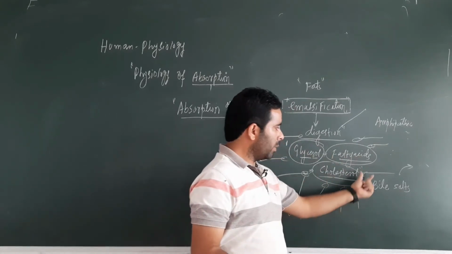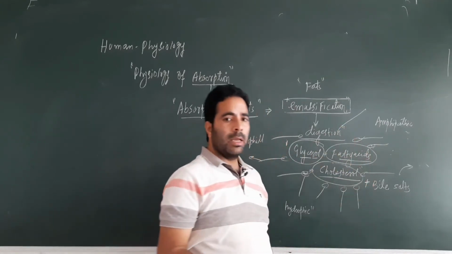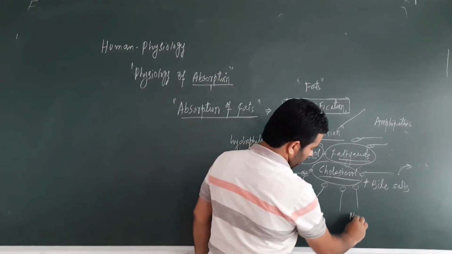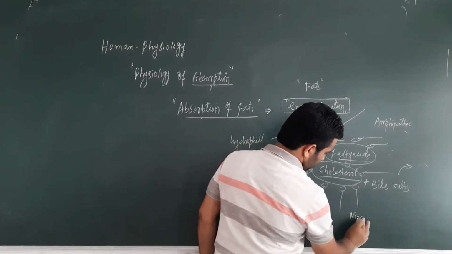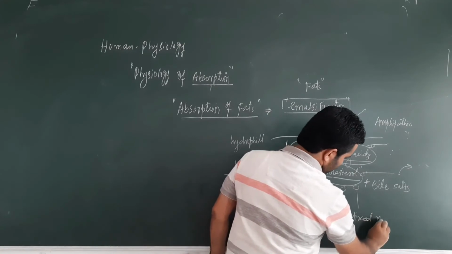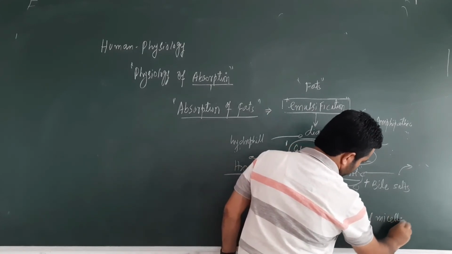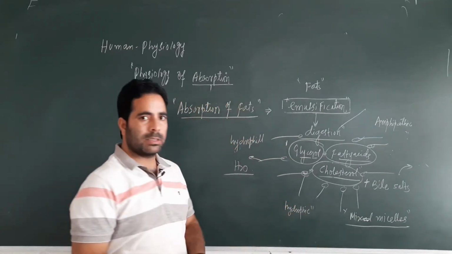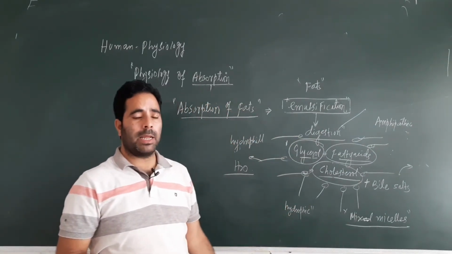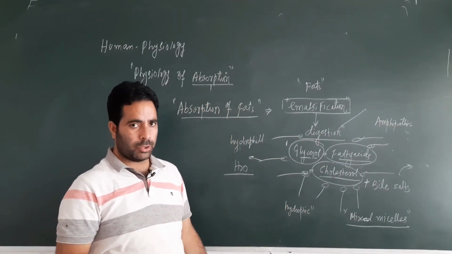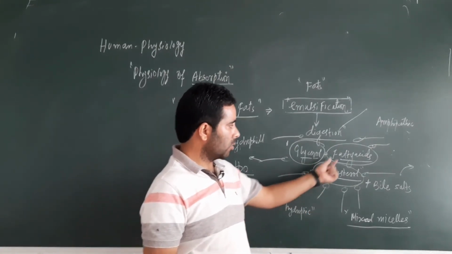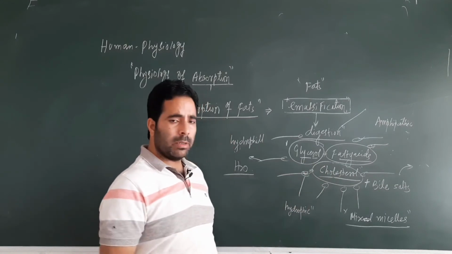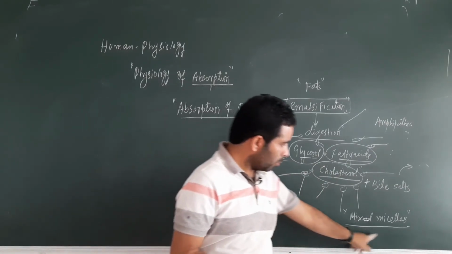The structure so formed is a cylindrical structure, known as mixed micelles. So please try to understand: before the products of fat digestion, like glycerol, fatty acids, cholesterol and fat soluble vitamins, are absorbed, they are converted into mixed micelles.